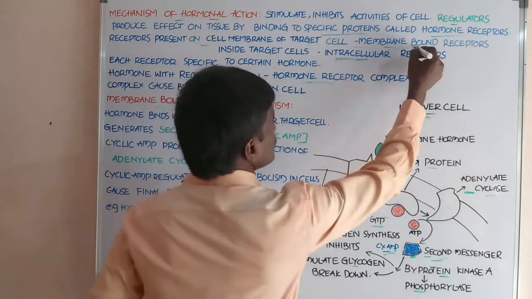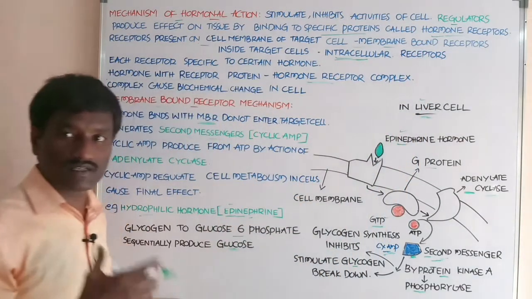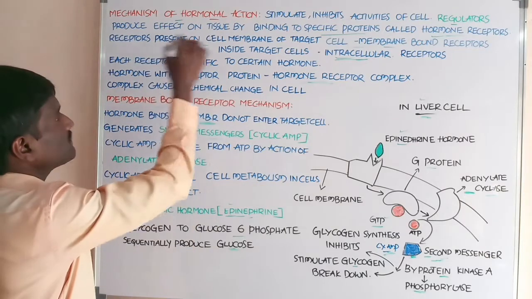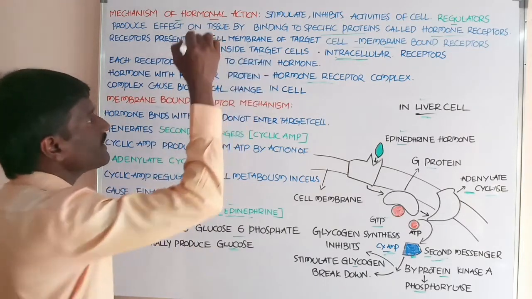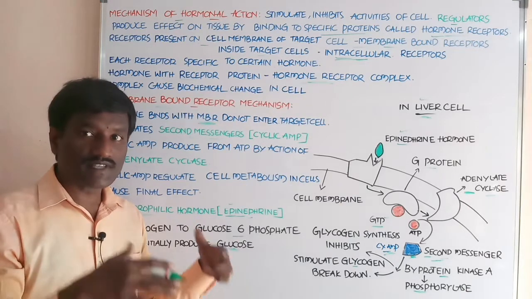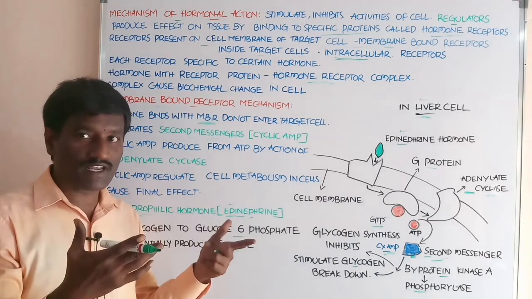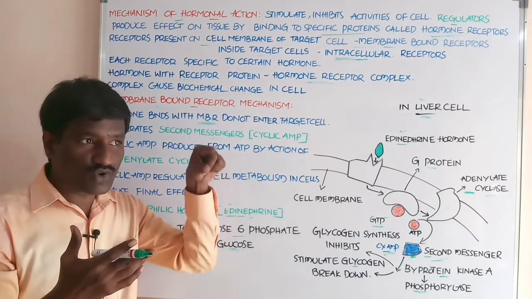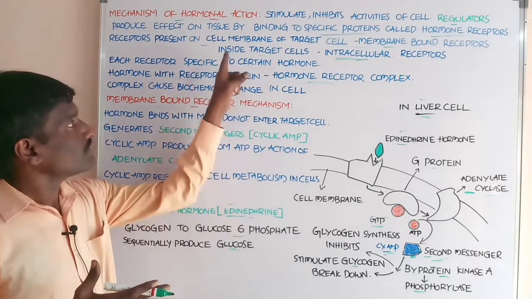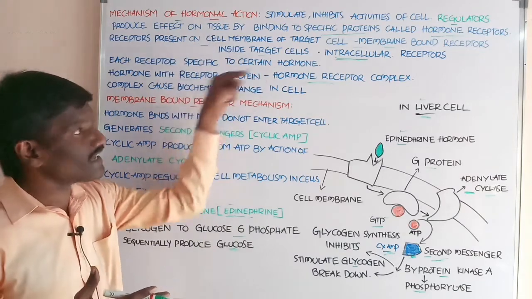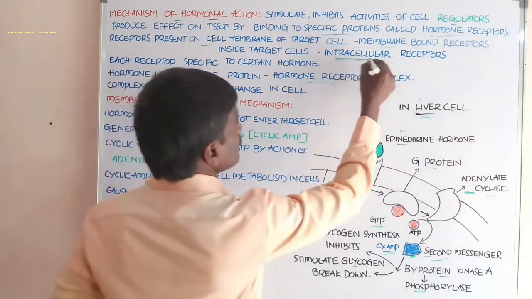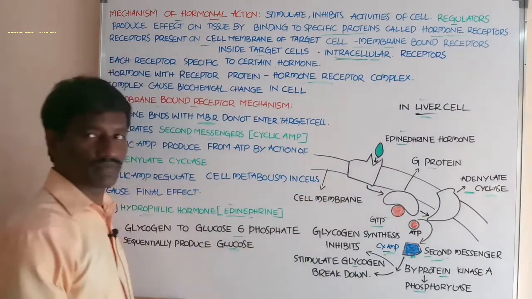These are called membrane bound receptors. And there are receptors present inside the target cell. Target cell means the cell on which the hormone shows its effect. Receptors present in the inner part of the target cell are called intracellular receptors.